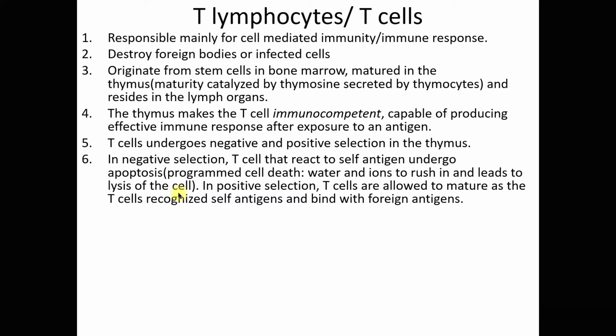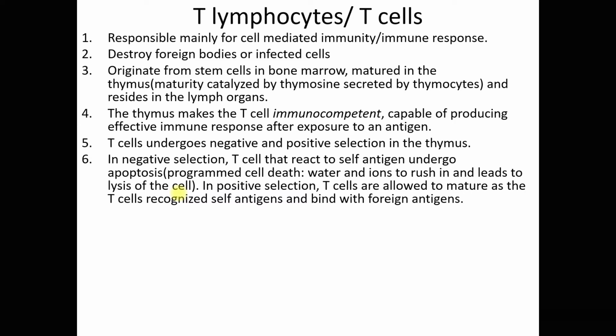Now, self-antigen is antigen which can be found on the surface of your body cells, right? So any T cell that reacts to your body cells' antigen will destroy your body cells, and your body doesn't want this to happen, right?